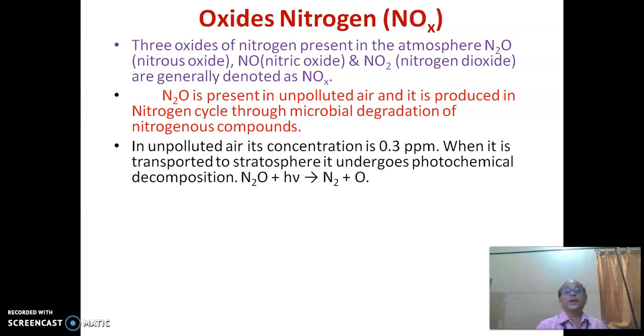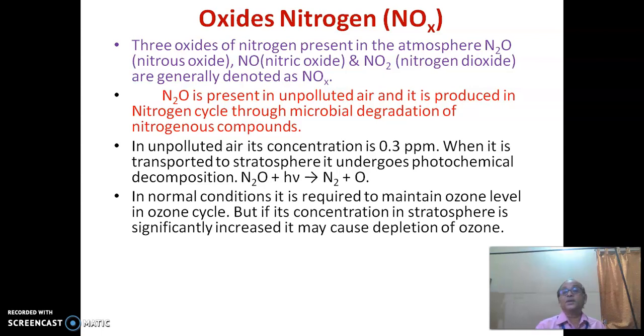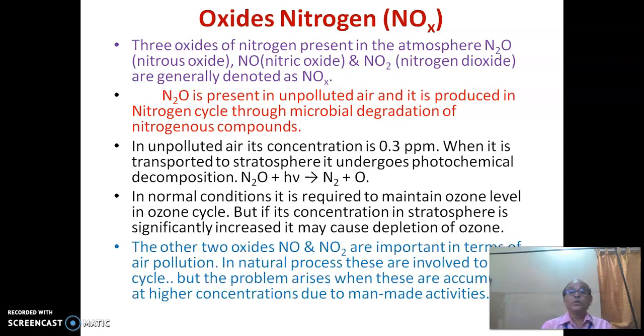In unpolluted air its concentration is 0.3 ppm. When it is transported to the stratosphere, it undergoes photochemical decomposition of nitrous oxide to nitrogen. In normal conditions it is required to maintain the ozone level in the ozone cycle, but if its concentration in the stratosphere is significantly increased, it may cause depletion of ozone.